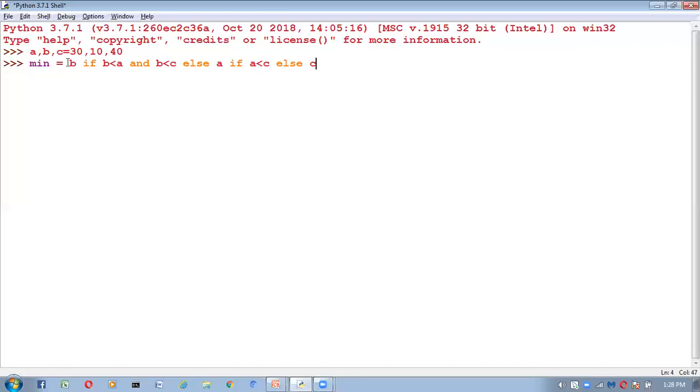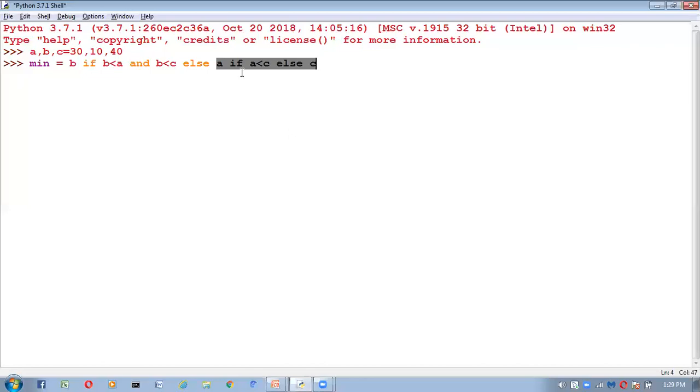See, first I'm checking the b value. If b is less than a and b is less than c, then consider b as the minimum value. Otherwise, if this condition is not satisfied, meaning this condition returns false, then it will come to the else part. In the else part, we have this much.